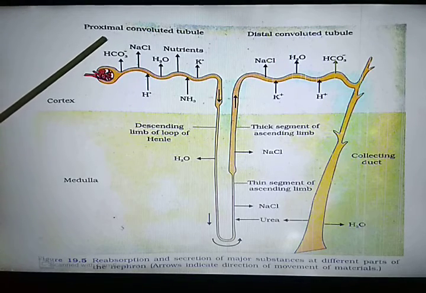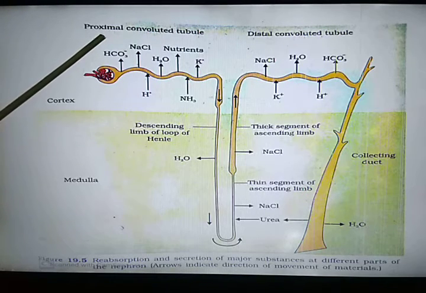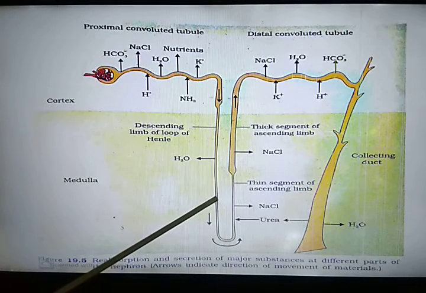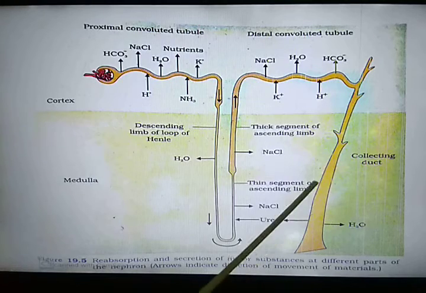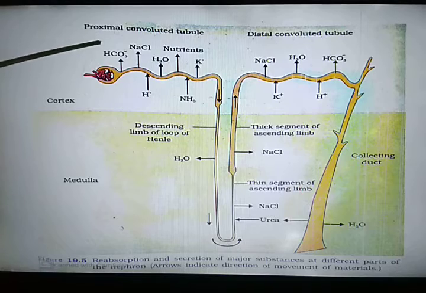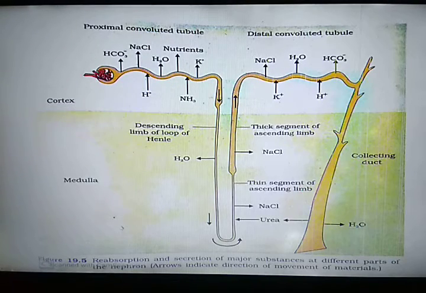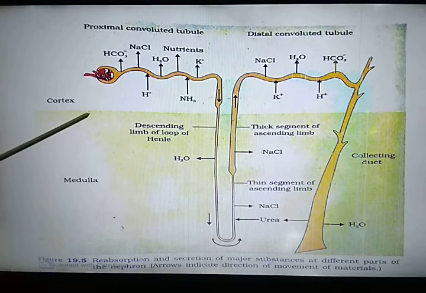So the main site for tubular reabsorption is the proximal convoluted tubule or PCT. Then it takes place in the loop of Henle. Conditional reabsorption takes place in the DCT, then in the collecting duct. But the main site, maximum reabsorption, takes place in the PCT. And ultrafiltration, all of you know, takes place in the Malpighian corpuscle.